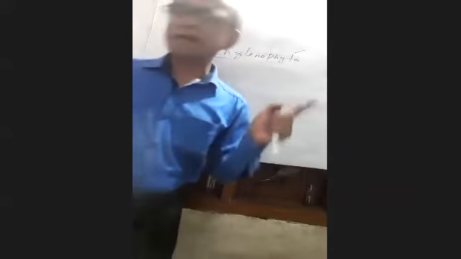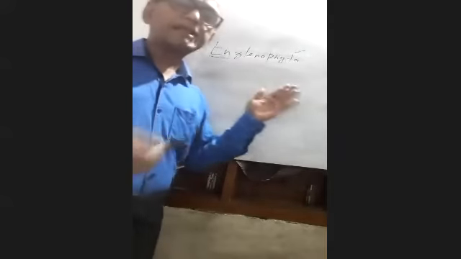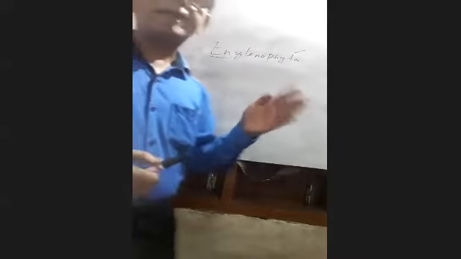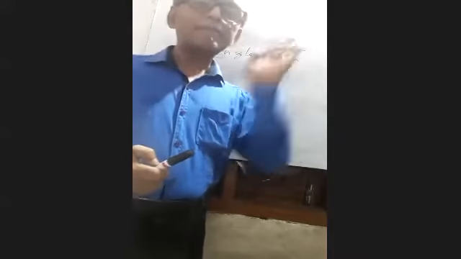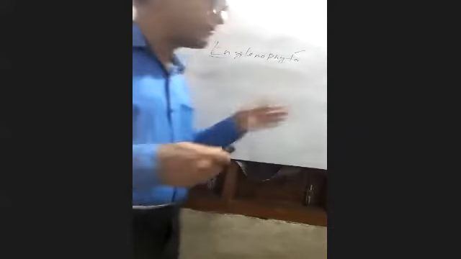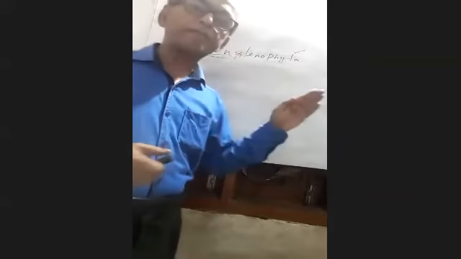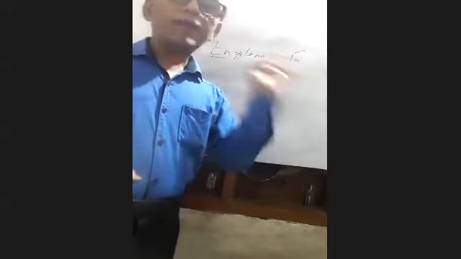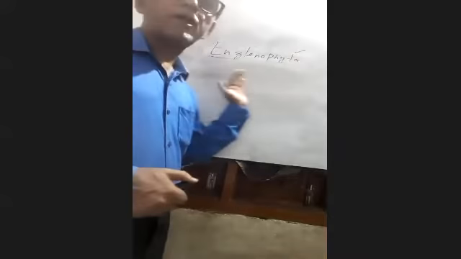Then come to the pigments of euglenoids. The pigments of euglenoids are the same as those of plants. What type of pigments will you find in Euglena? Same as those of plants. Whatever pigments are available in plants are available in Euglena also.